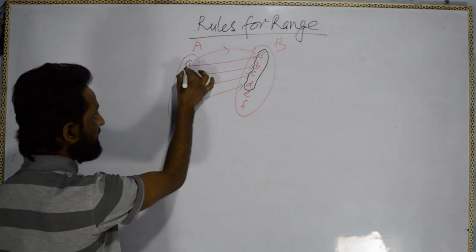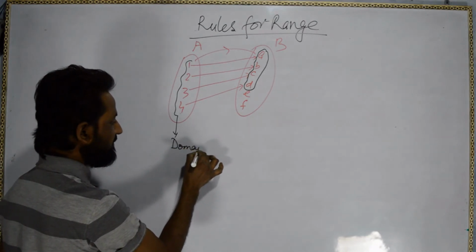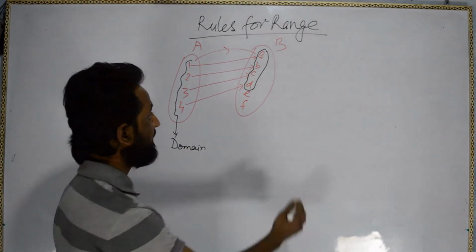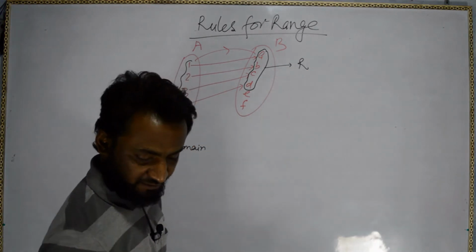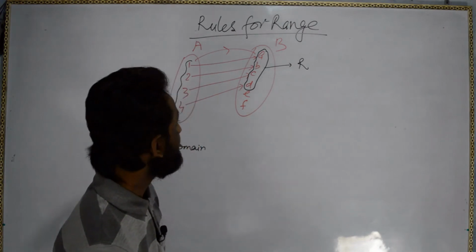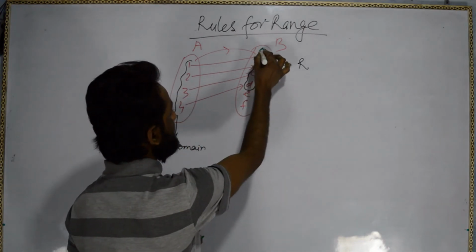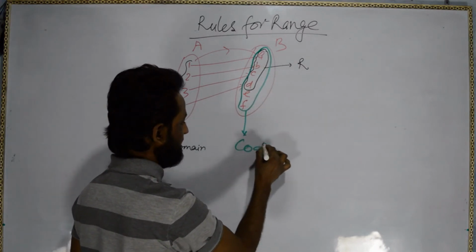So all these elements will be domain. Okay, these elements will come under the range, and all these elements, let me use green pen, all these elements fully, they will be in the codomain.